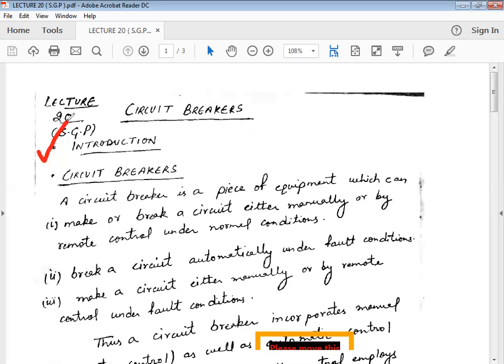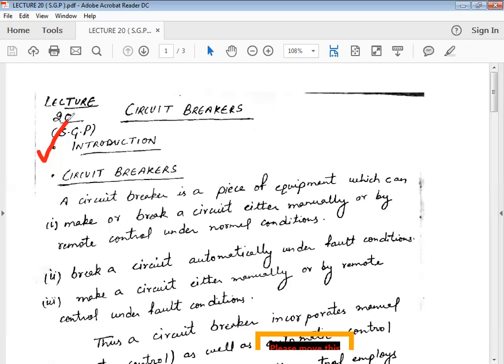So uninterrupted supply cannot be provided to the consumer end. The other big disadvantage is that frequent operations are not possible with fuses, and they cannot interrupt the high currents which may occur due to external or internal factors, which we have discussed already.